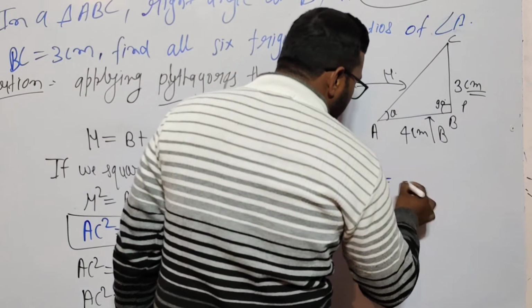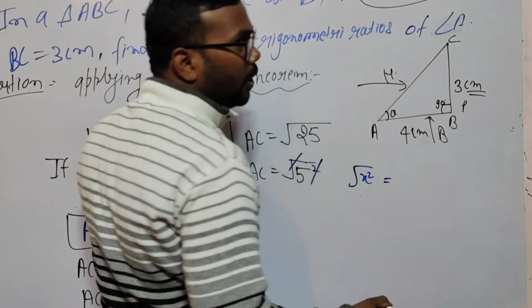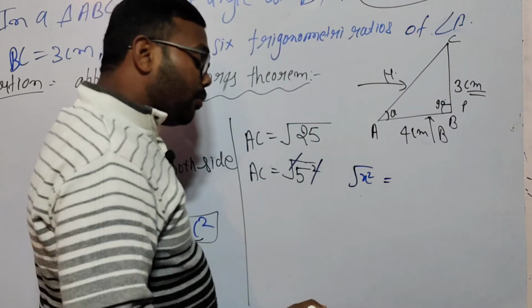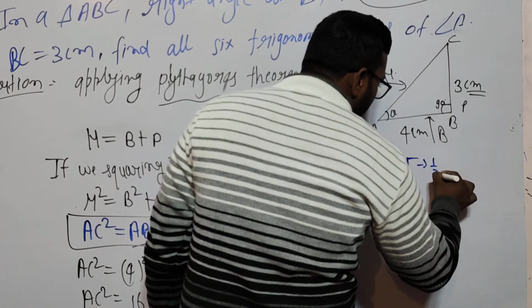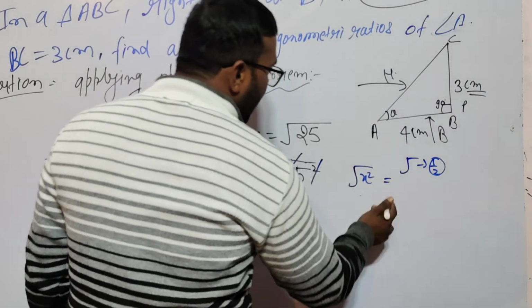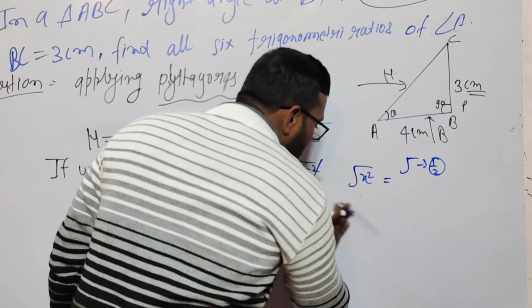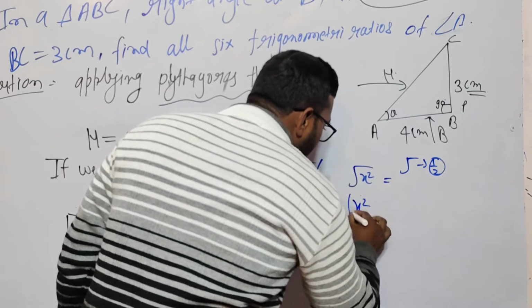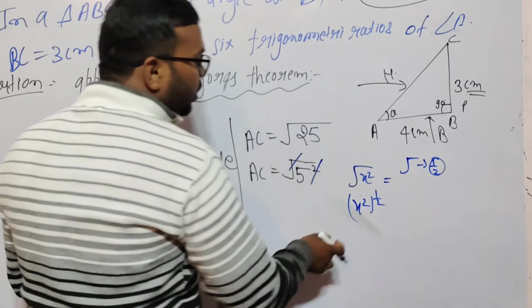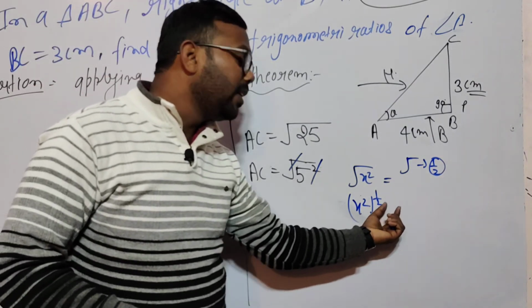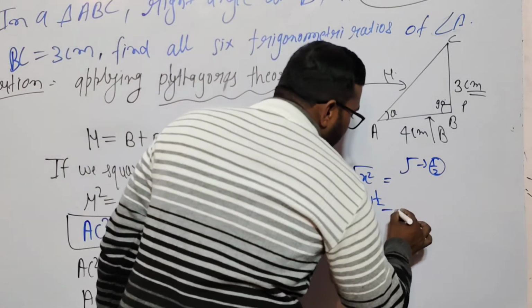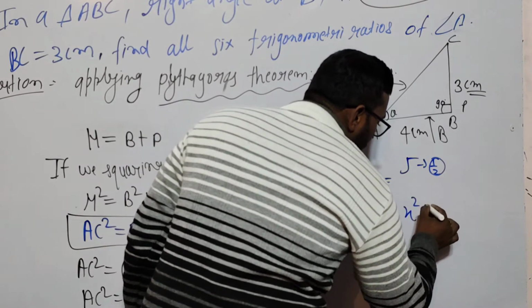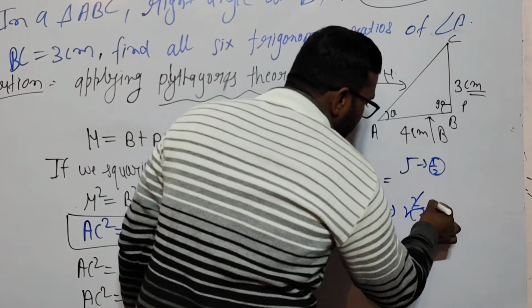Look here. The under root value is the power 1 by 2. So x square to the power 1 by 2. If the base is the same and the powers are multiplied, then 2 times 1 by 2 gives 1.